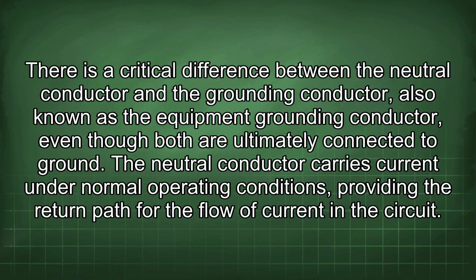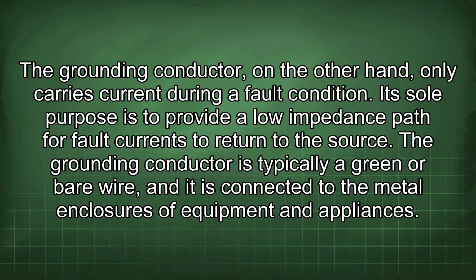There is a critical difference between the neutral conductor and the grounding conductor, also known as the equipment grounding conductor, even though both are ultimately connected to ground. The neutral conductor carries current under normal operating conditions, providing the return path for the flow of current in the circuit. The grounding conductor, on the other hand, only carries current during a fault condition. Its sole purpose is to provide a low impedance path for fault currents to return to the source. The grounding conductor is typically a green or bare wire, and it is connected to the metal enclosures of equipment and appliances.